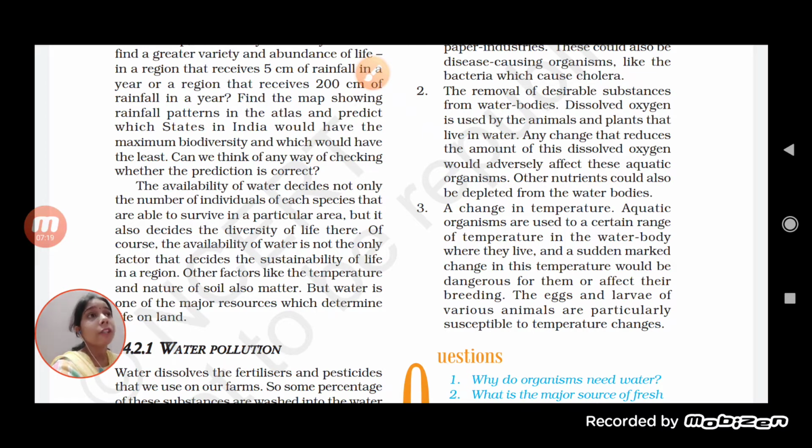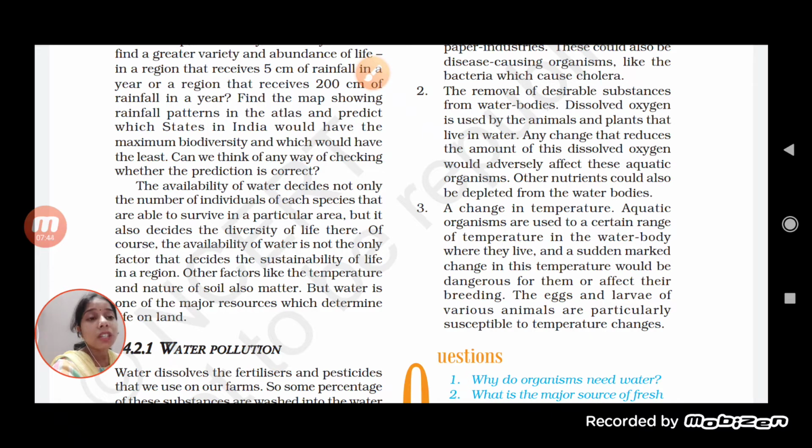If we talk about terrestrial organisms, we need oxygen. Similarly, aquatic organisms also need oxygen. So if any kind of change occurs because of a pollutant or any activity which is responsible for reducing the amount of oxygen, then yes, this will severely affect the aquatic organisms.